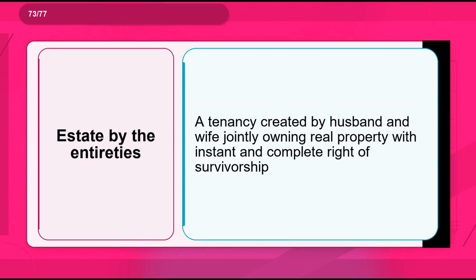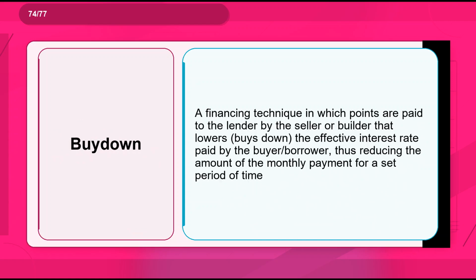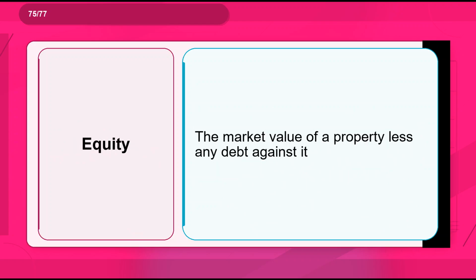Flashcard 73. Term: estate by the entireties. Definition: a tenancy created by husband and wife jointly owning real property with instant and complete right of survivorship. Flashcard 74. Term: buy down. Definition: a financing technique in which points are paid to the lender by the seller or builder that lowers, buys down, the effective interest rate paid by the buyer/borrower, thus reducing the amount of the monthly payment for a set period of time. Flashcard 75. Term: equity. Definition: the market value of a property less any debt against it.